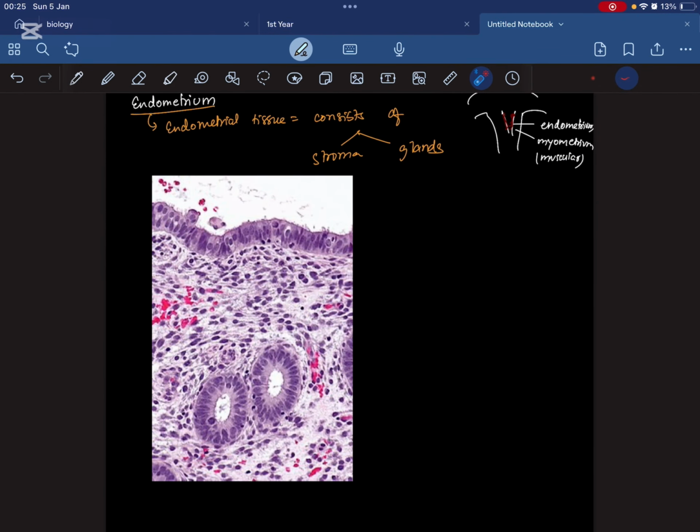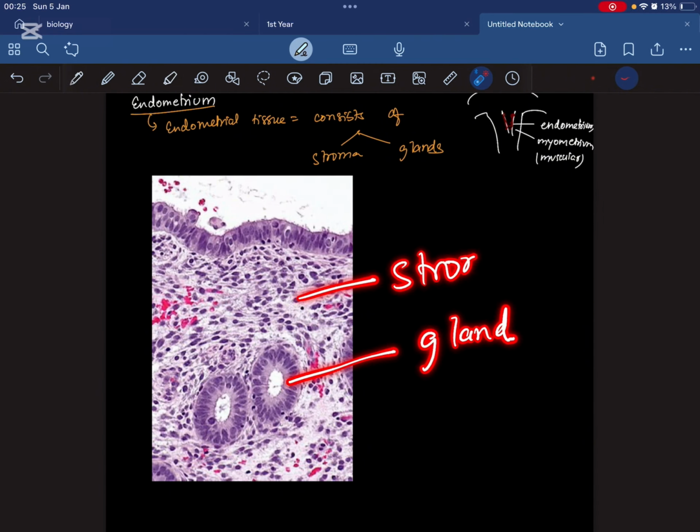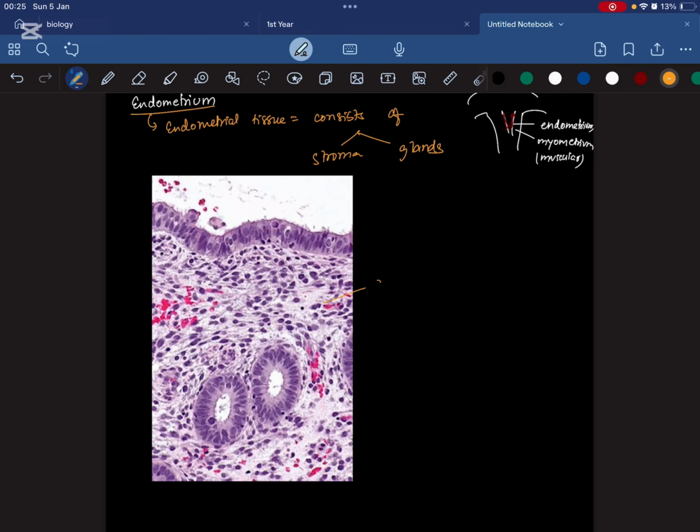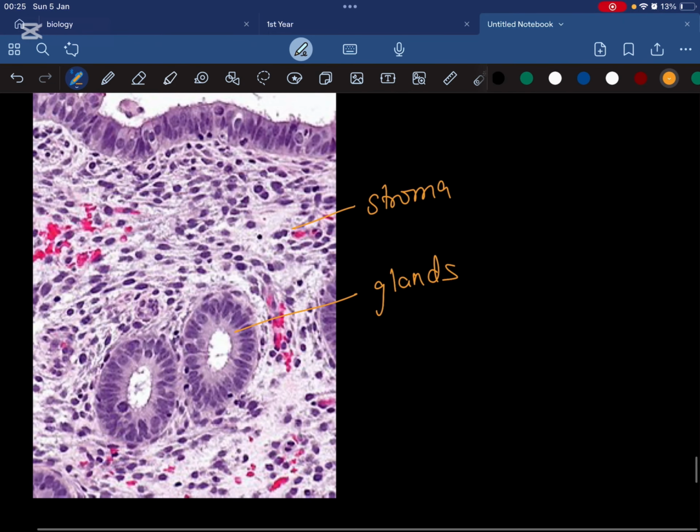It consists of two parts. This is the endometrial gland, and this is known as the stroma. So whenever you are talking about the endometrium, one thing that should be in your mind is that the endometrium is a tissue. It consists of stroma, it consists of glands.